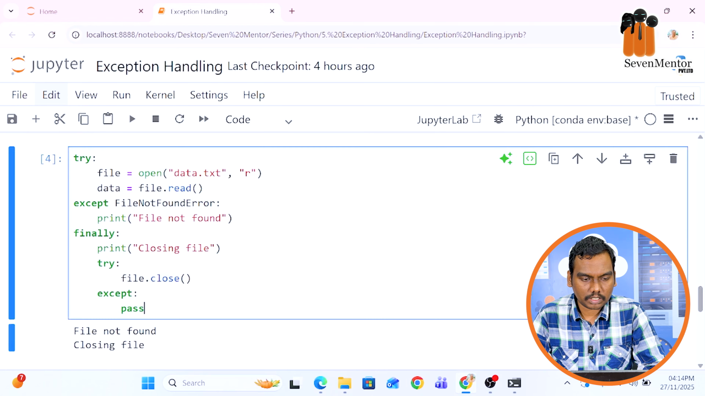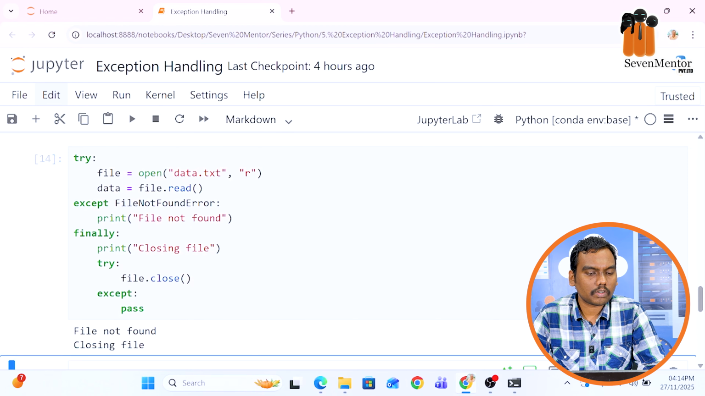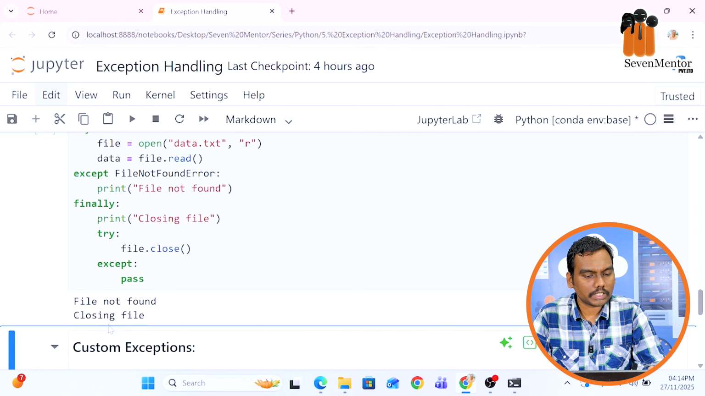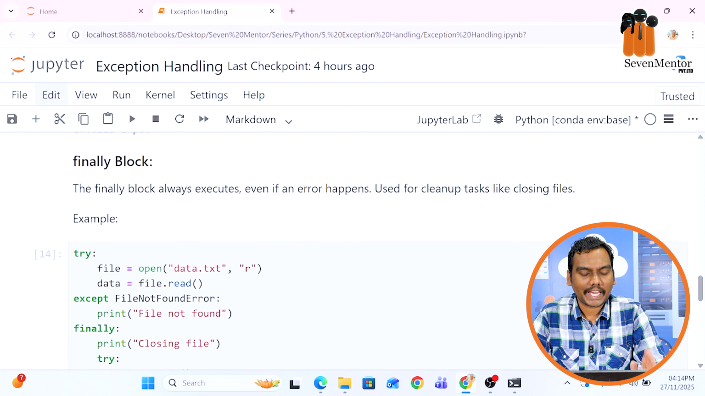And if I run this code, you can see we don't have data.txt file in the given directory. So file not found, closing the file. So this statement is automatically executed. So with the help of try, except, and finally, you can handle the exception.